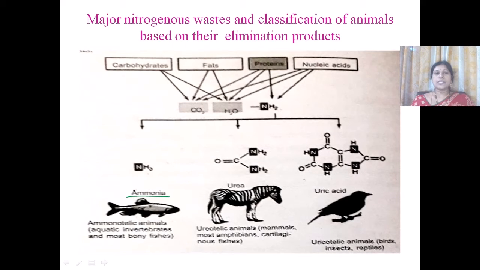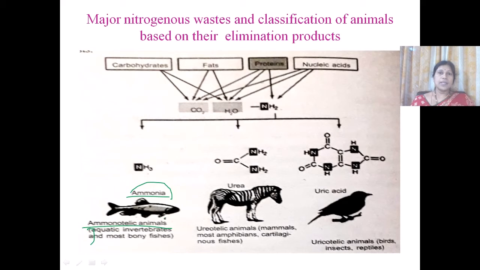The animals which excrete ammonia are called ammonotelic animals, and the method where ammonia is excreted by ammonotelic animals is called ammonotelism. Ammonia is a highly toxic substance. It has to be eliminated as soon as it is formed.